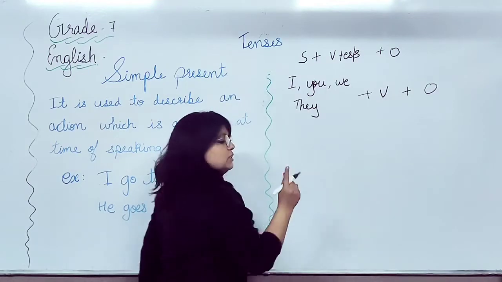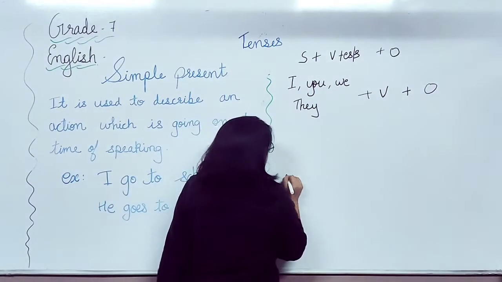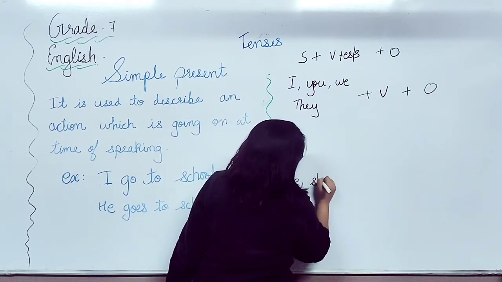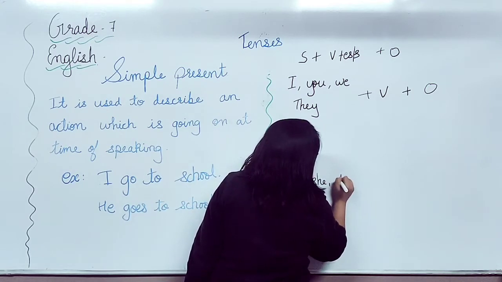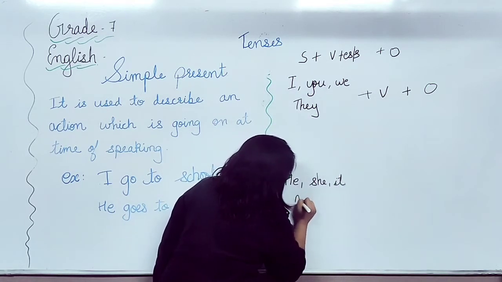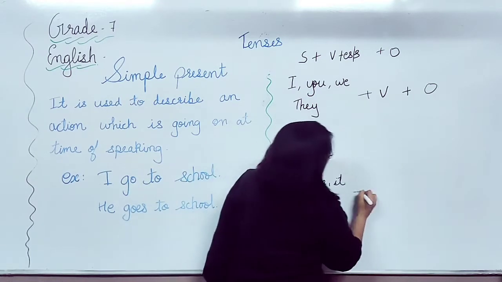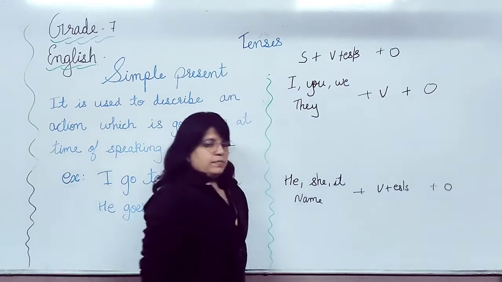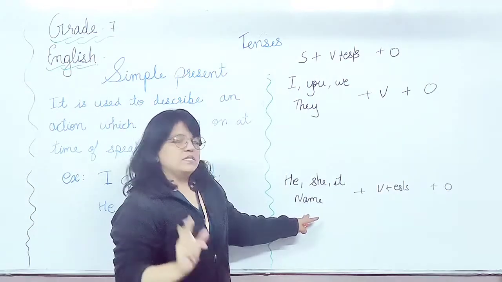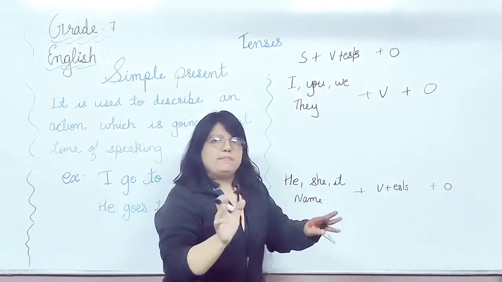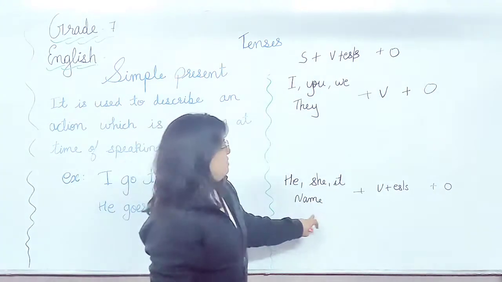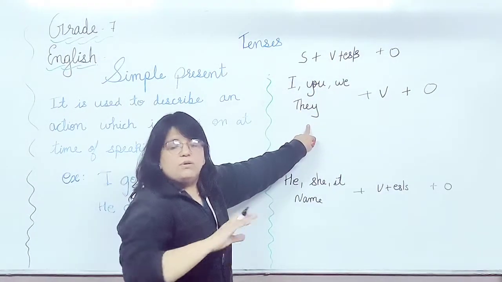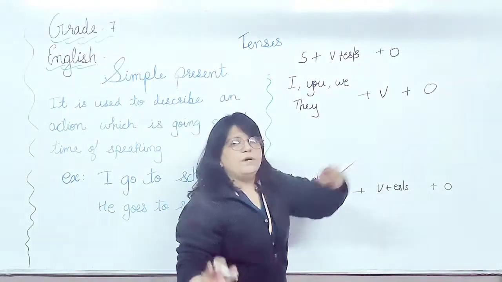But when it comes to the third person singular, like he, she, it, or any name we can say. So what it will be? We will add es or s to the verb. Clear? Now when the third person singular is there, remember it in a simple manner. Whenever third person singular is there, we will add s or es to the verb, and whenever third person singular is not there, we will take the verb as it is.